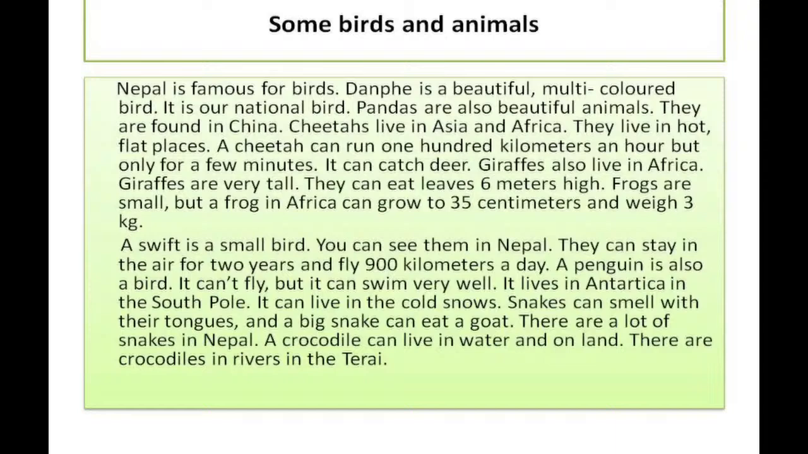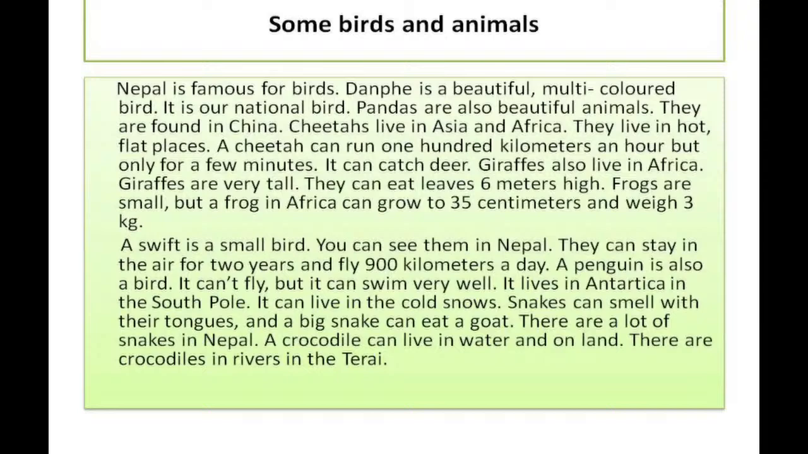Now see, we have got so much information about daffy, panda, cheetah, isn't it, till now, about 4 animals. Now the next is giraffe. Giraffes also live in Africa. Giraffes are very tall. They can eat leaves 6 meters high. Frogs are small, but a frog in Africa can grow to 35 centimeters and weigh 3 kg.